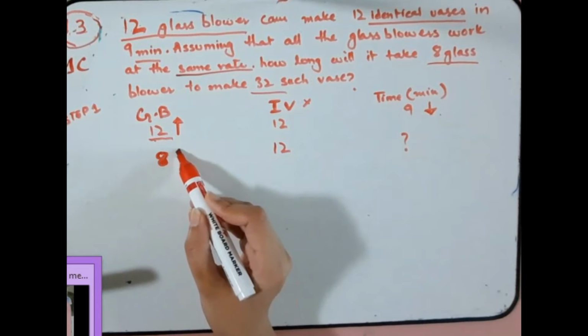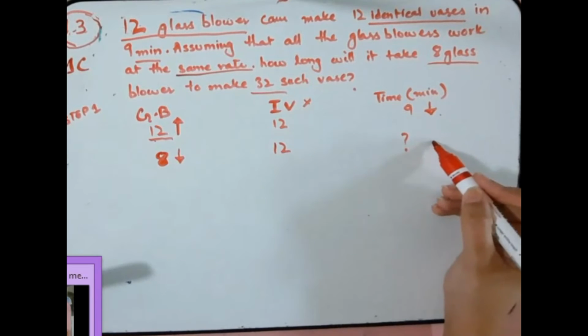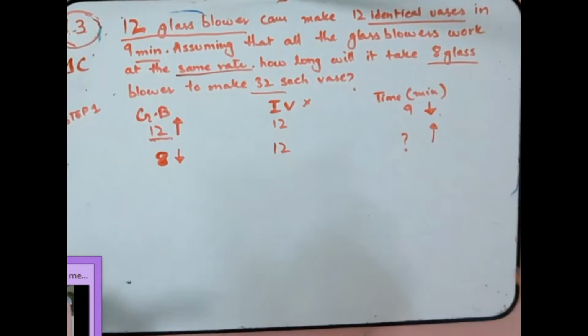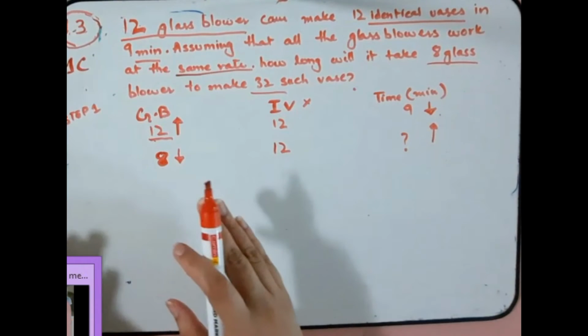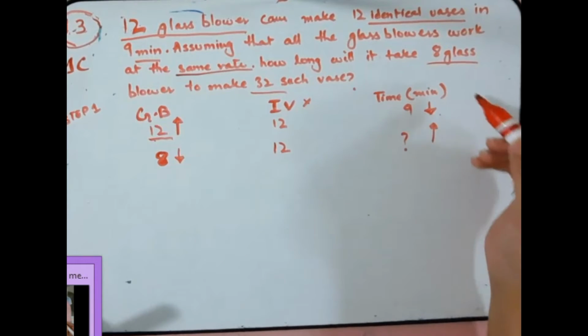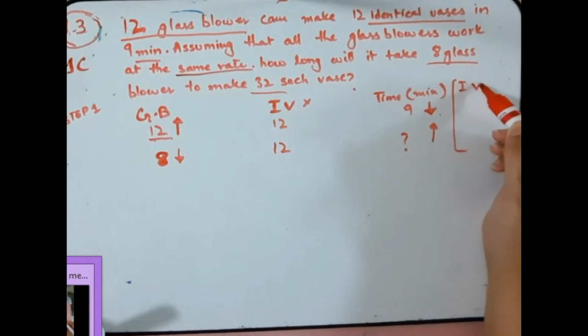If the number of workers decreases, time will increase. So what kind of relation is this? Yes, when one variable increases and the other decreases, this kind of relationship is inverse proportion.